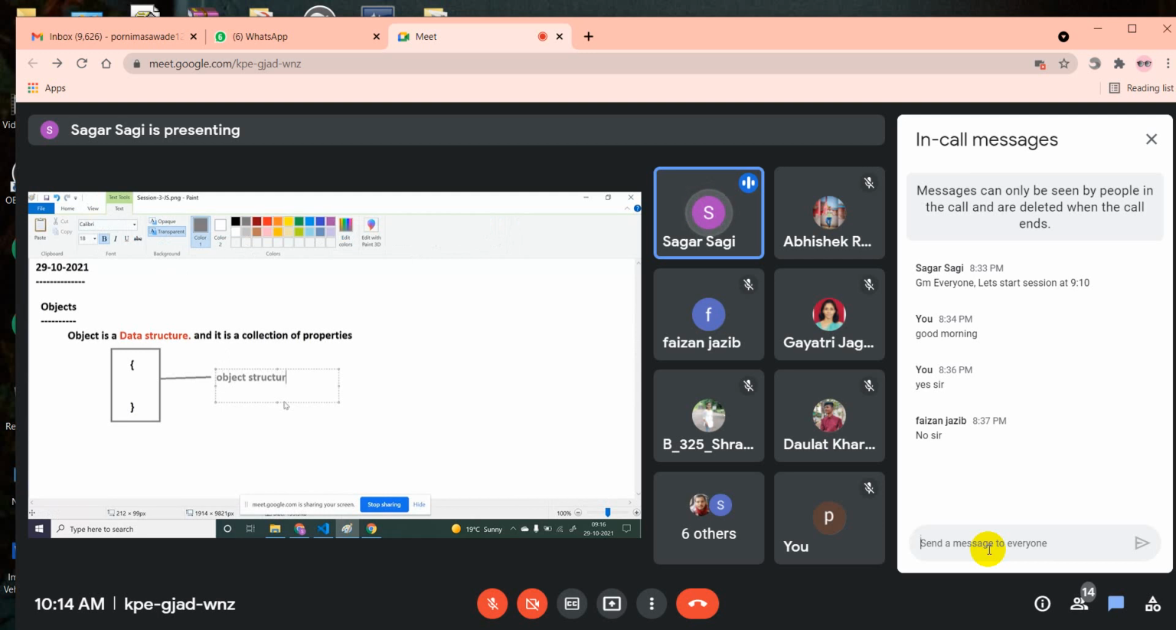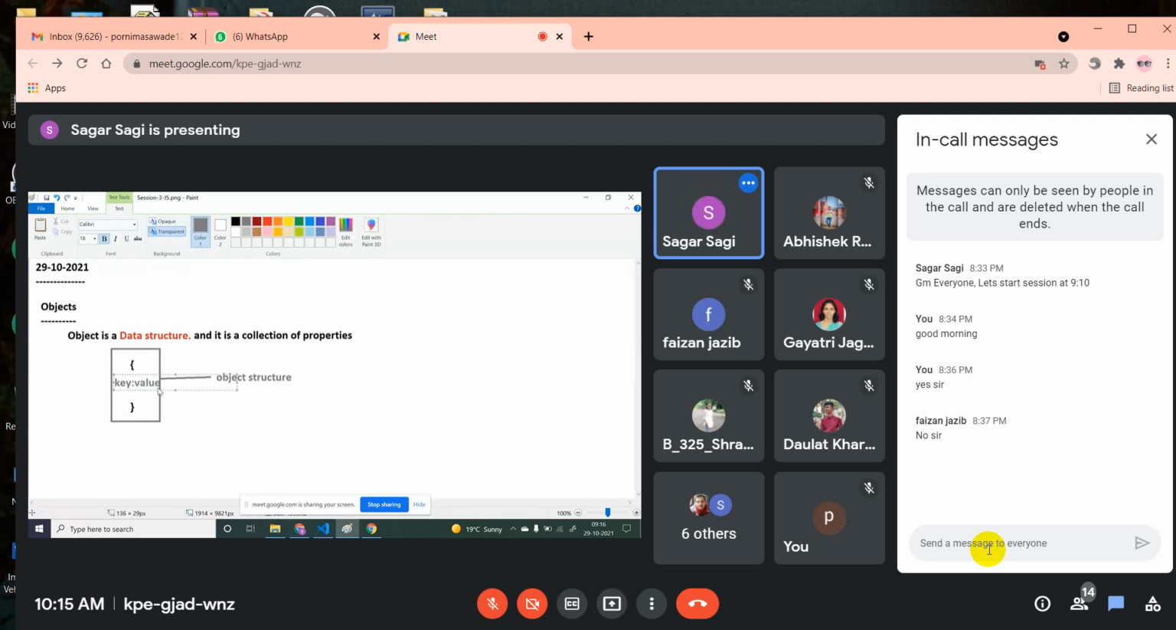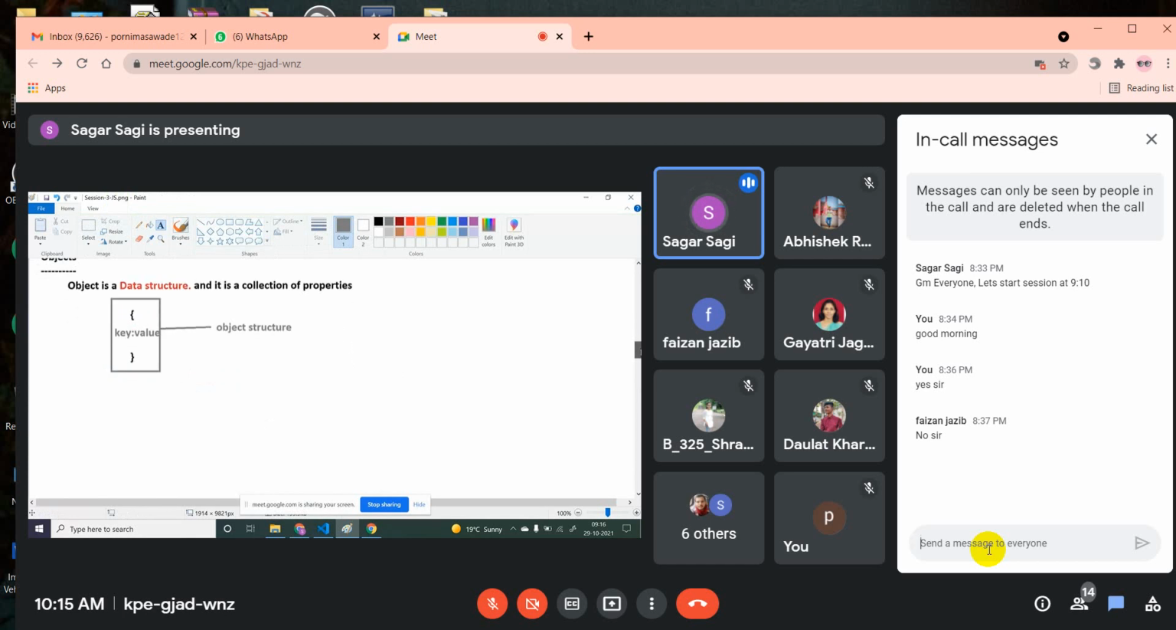Now in this structure, what are we going to store? We are going to store some information. The information will be stored in key colon value pair, just as your CSS properties are key and value pairs. In the same way, in this object structure also, we are going to store the information in key and value pairs. For example, I want to store the information of one student in object format.